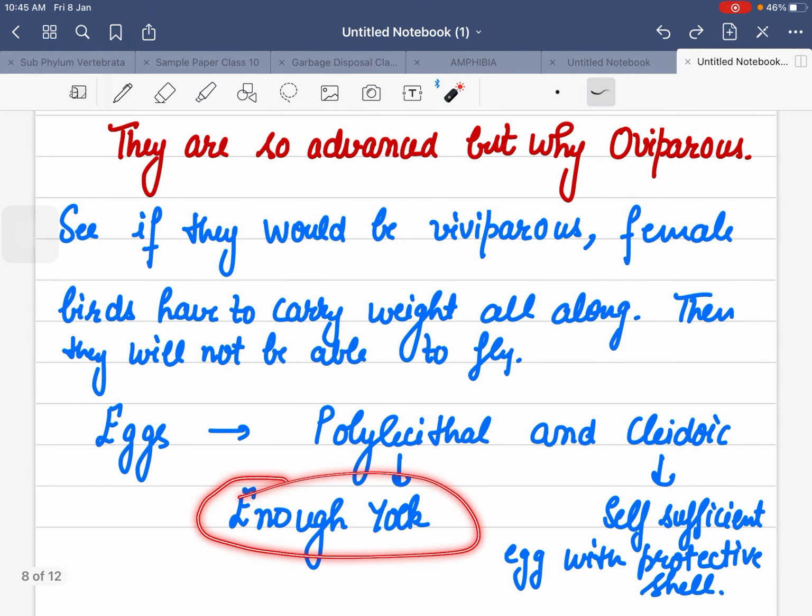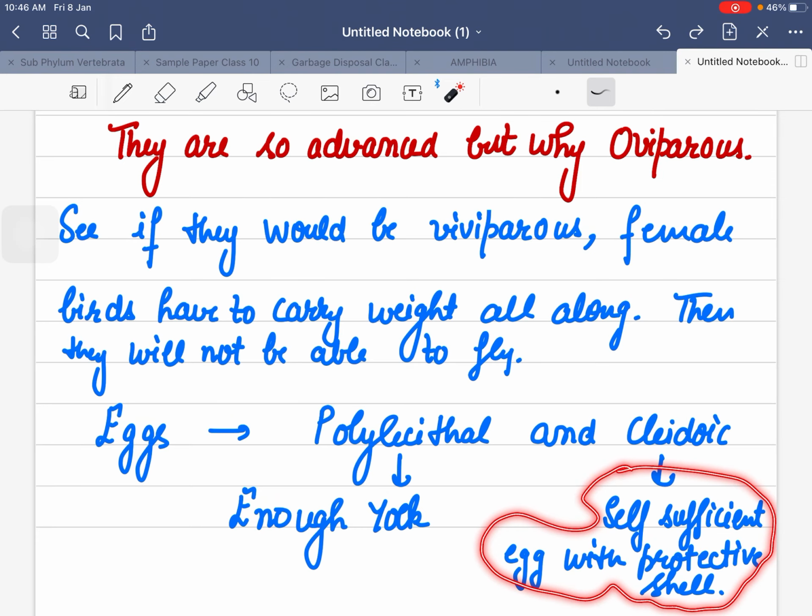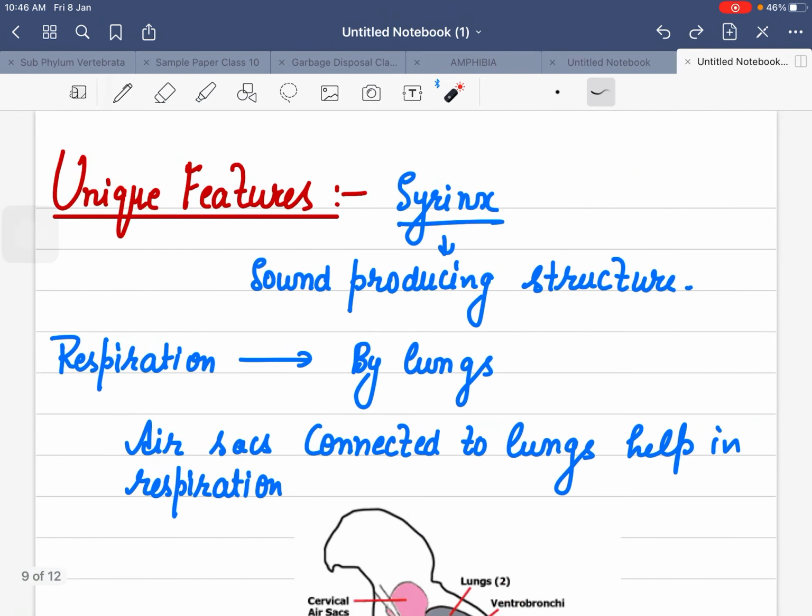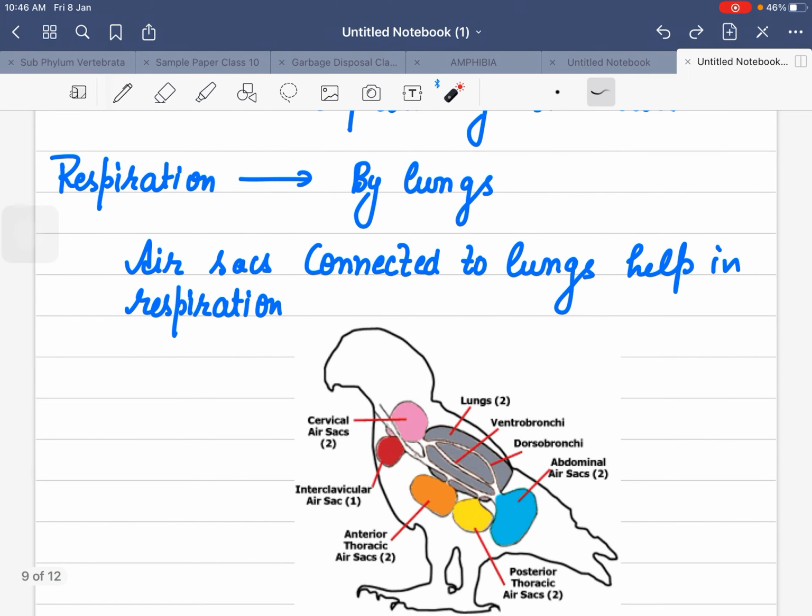Their eggs are very special, that is polylecithal and cleidoic eggs. Polylecithal means enough yolk, which we discussed in amphibia also, self-sufficient eggs with the protective shell, that is the calcareous shell. Unique features, they have a sound producing structure, that is syrinx, and respiration is by lungs.